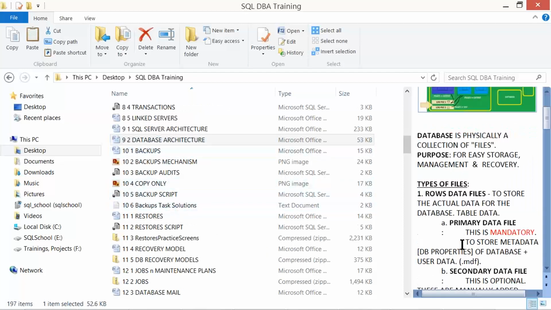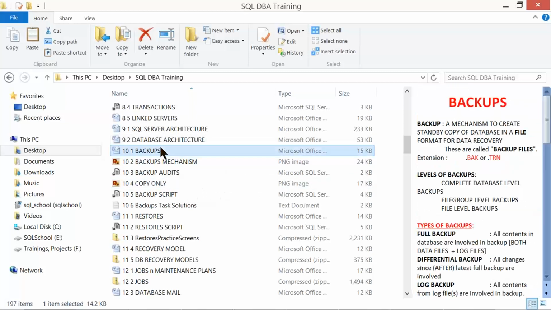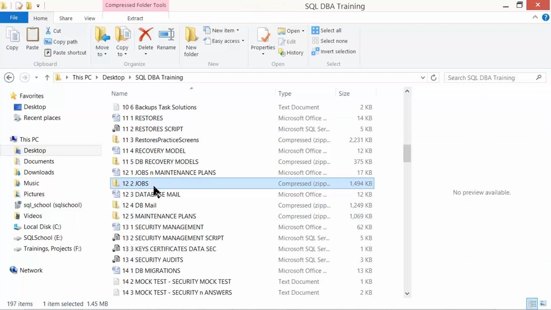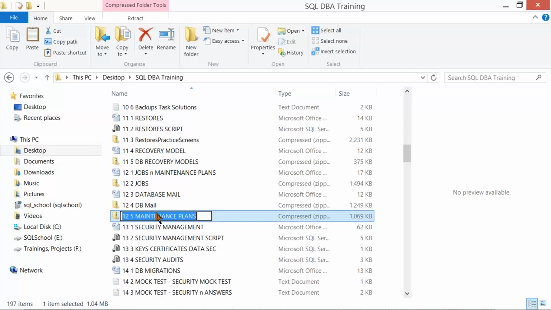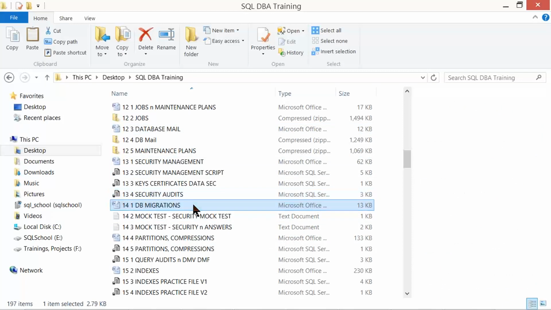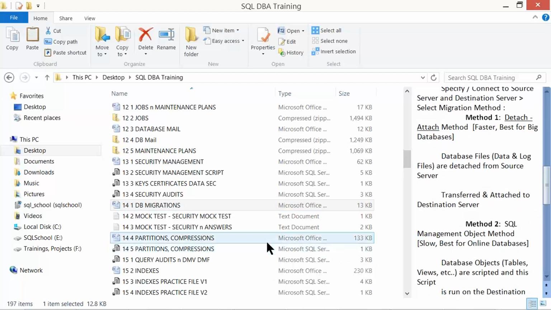With database architecture components, we'll understand backups, restores, jobs, scheduling the backups, multi-database backups and jobs combined together, maintenance plans and database mail, various levels of security, migrations, orphan users, and various techniques for migration activities and scenarios for security, helpful for our interviews.